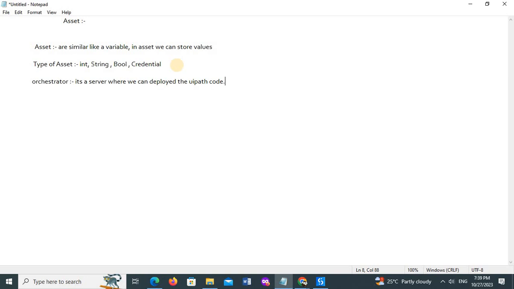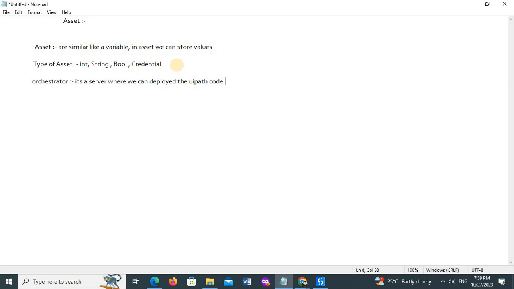Simple as this. In UiPath also, the orchestrator is a centralized location where we can deploy the bot. If I want to create some automation, in UiPath Studio I need to create the code, but where can we deploy or install that? On the orchestrator we deploy the bots.